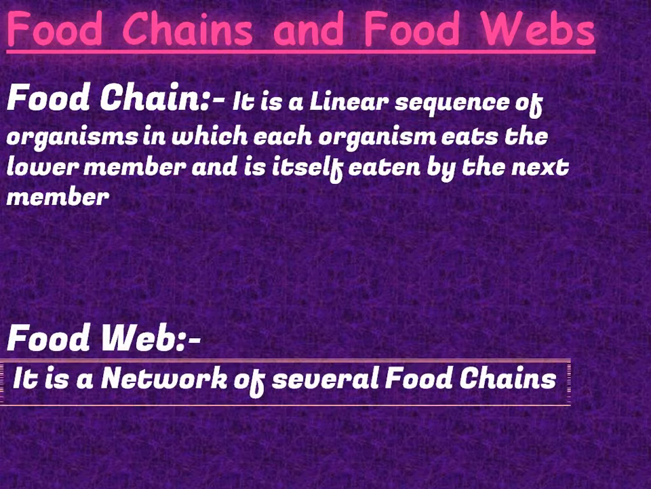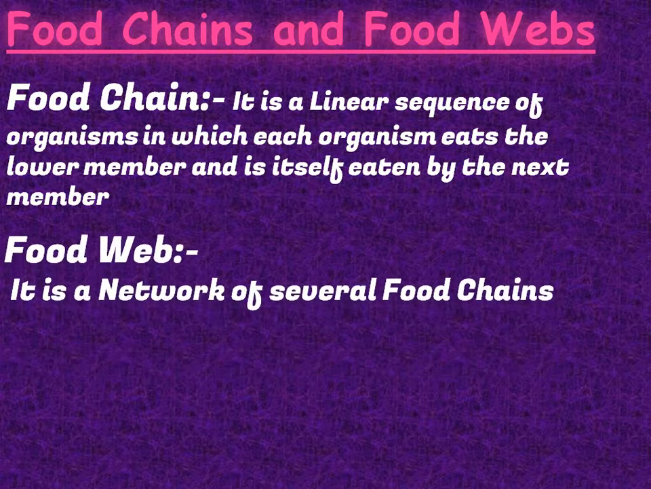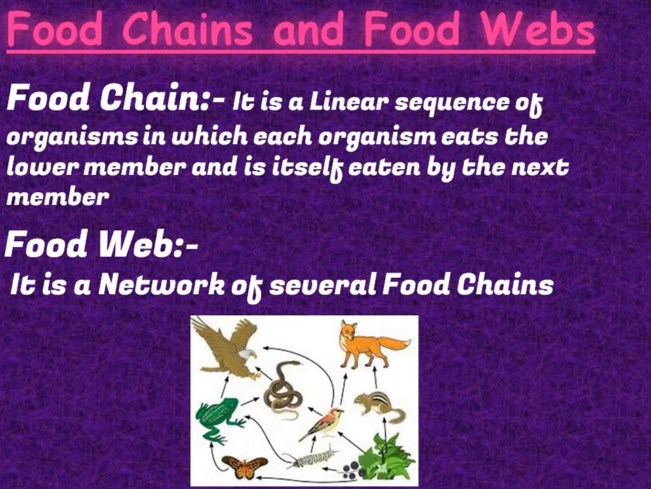Food web. It is a network of several food chains. We learned about the food chain before. It is a network of food chains. It is a detailed image of a food web. As you can see, if you observe here, there are many food chains connected. These connected food chains are called a food web. Understood?